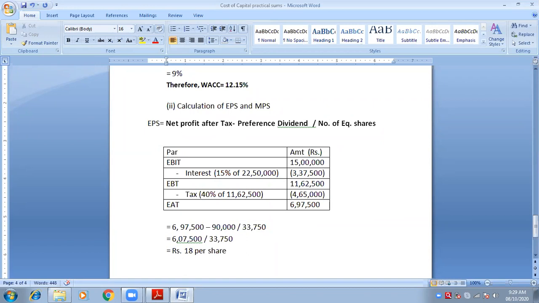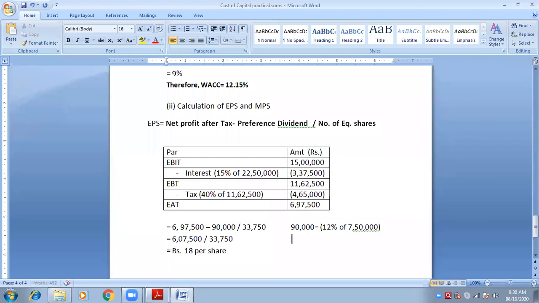How did we calculate 90,000? 90,000 is equal to, write it in the bracket, 12 percent of, remember 12% was there, and what was the amount of preference shares? 7,50,000. Very good, 7,50,000. Okay, this is how we calculated 90,000. And also, if you want to write maybe 33,750, how did we calculate it?